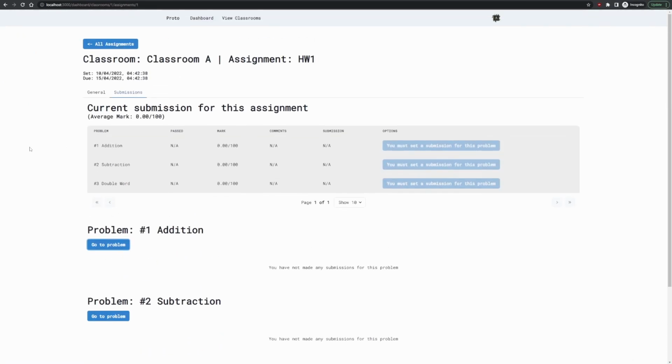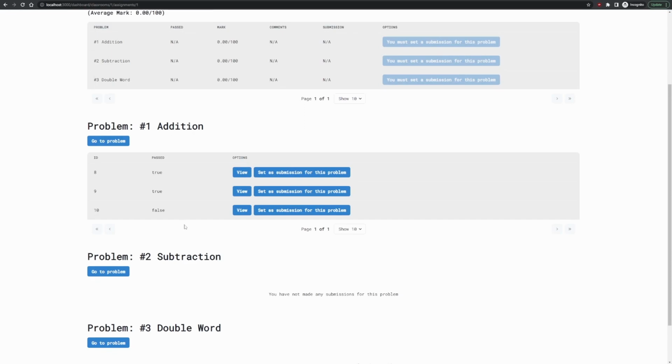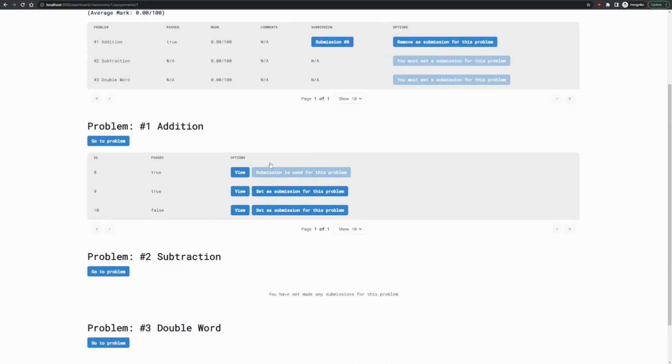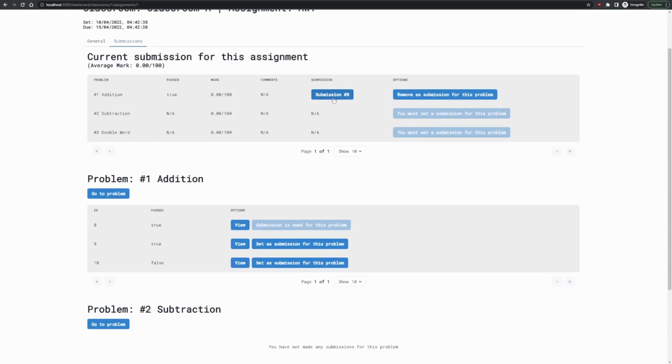So if we go back to the assignment now, we can see that we've made 3 different submissions, and I can choose which submission I want the teacher to mark for this problem. So let's say I look at this and I'm like, you know what, I like the Python code. Let's set that as my submission. I don't want to submit this Java one because it's failed. And then I can do that for the rest of the problems. And then I can also view which submissions I've made for each problem here, and I can remove them and change them however I want.